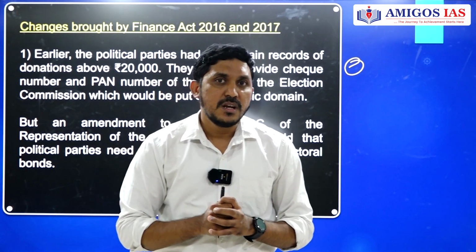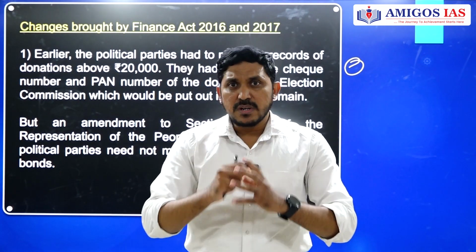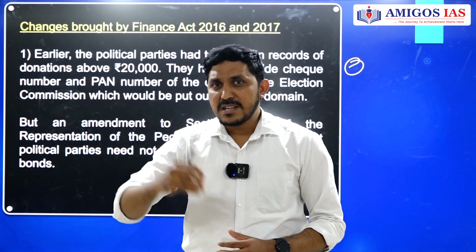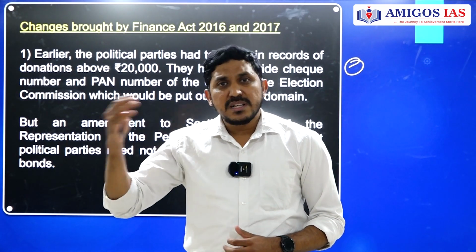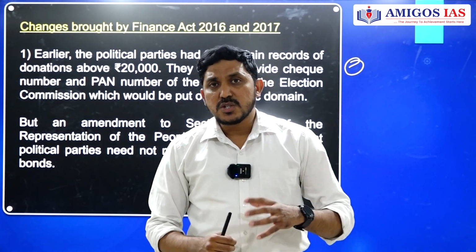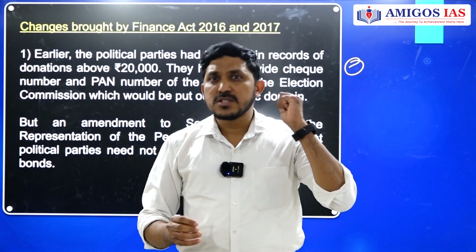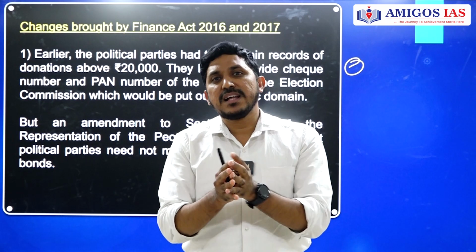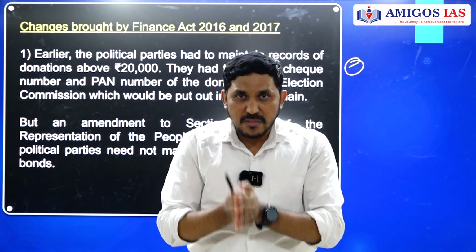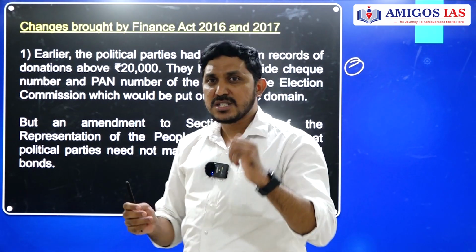The first is the RP Act, then the Income Tax Act 1961, then the Companies Act, and in the end, also FCRA, the Foreign Contribution Regulation Act. These four acts have been changed via Finance Bill 2016 and 2017. Now, what are those changes? Let us see one by one.